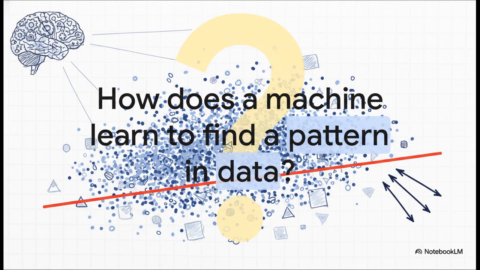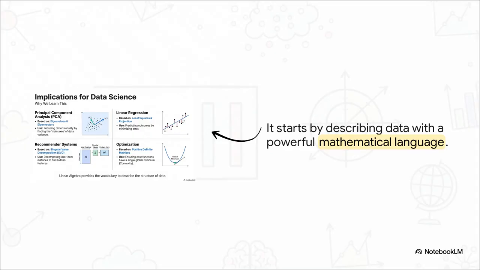So let's kick things off with the big question, right? The one that's at the heart of machine learning. How on earth does a machine, a bunch of code, actually learn to spot a pattern in this massive ocean of data? How does it find that one perfect line through a messy cloud of points? Well, I'll tell you this much. It is not magic. The secret sauce, really, is that it all starts by describing that data with a super powerful and precise mathematical language.